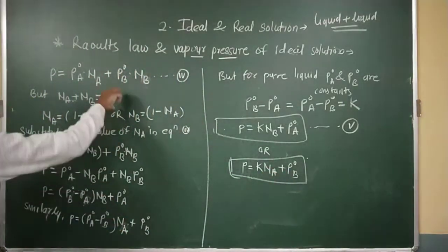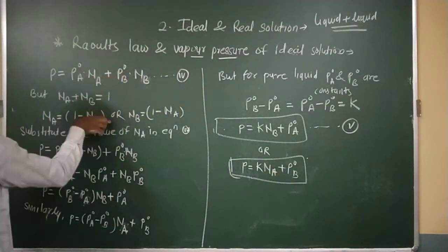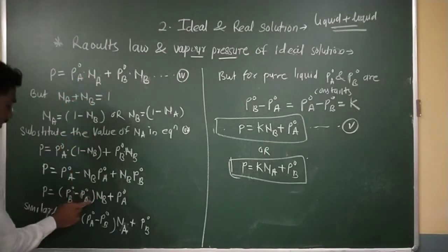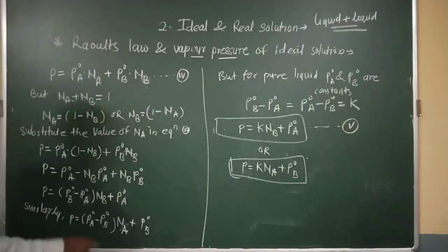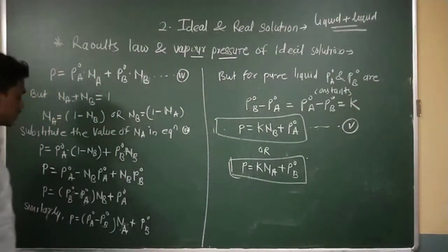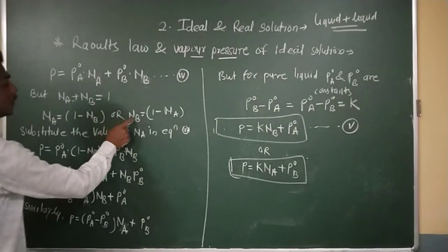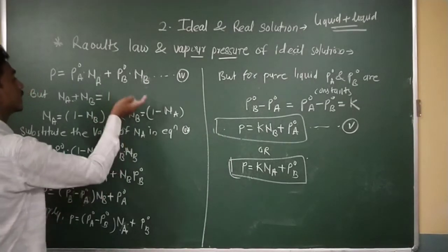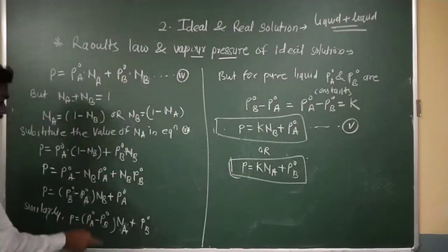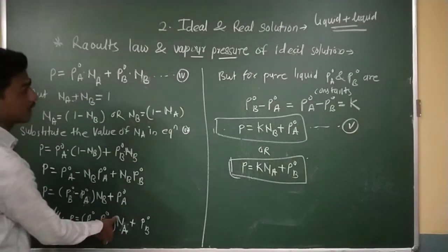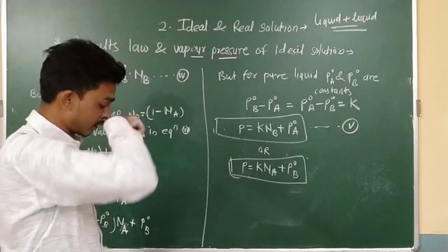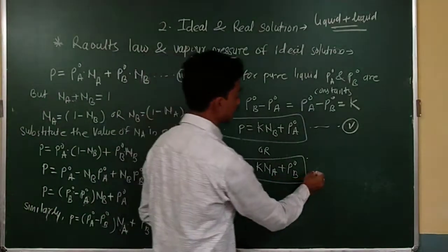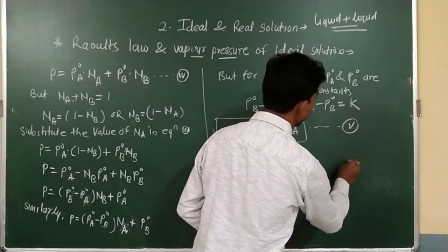By using these equations, by substituting the value of NA, I will get the answer like that, and at the end I will get the final equation. When I substitute the value of NB into equation number 4, I will get this equation, and after that I will get the final equation like that. This is for PB. So I will give the equation number, this is 6th.